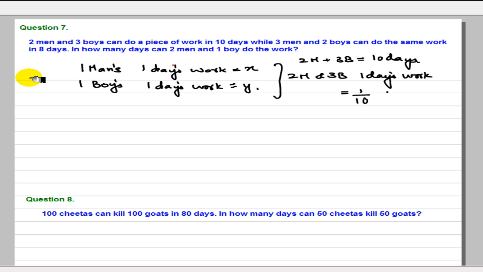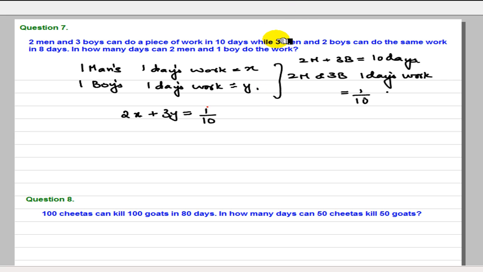So 1 man's 1 day's work is X. So 2 men's 1 day's work is 2X. 1 boy's 1 day's work is Y. So 3 boys' 1 day's work is 3Y. Therefore we have 2X plus 3Y is equal to 1 by 10, because 1 by 10 is the 1 day's work of 2 men and 3 boys.